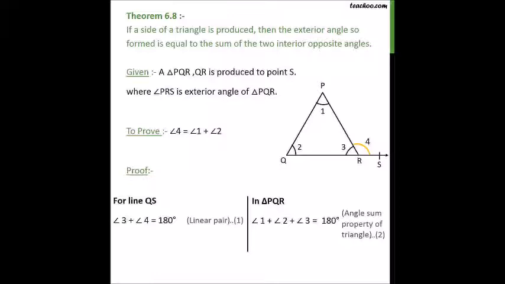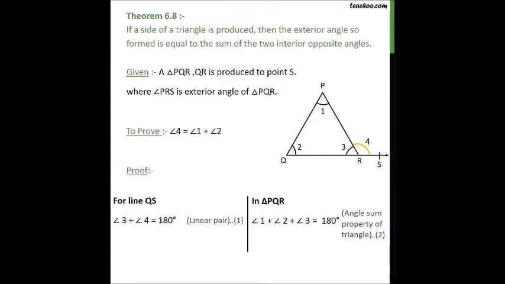For lines XY and QR with transversal PQ, angle 2 will be equal to angle 4 as they are alternate angles. But for lines XY and QR with transversal PR, angle 3 is equal to angle 5. So alternate angles. And as we can see here, angle 4 plus angle 1 plus angle 5 will be equal to 180 degrees. That's because they are angles on a straight line.